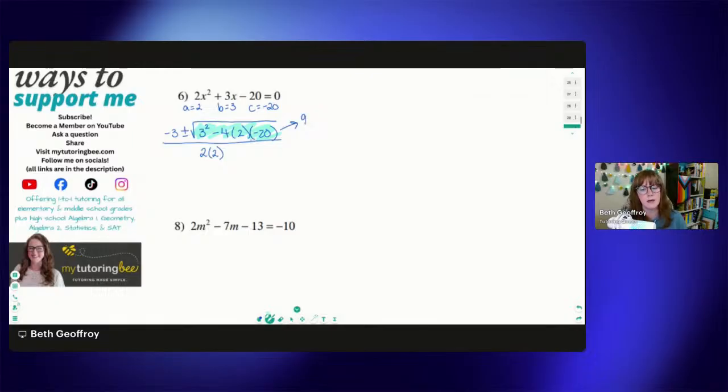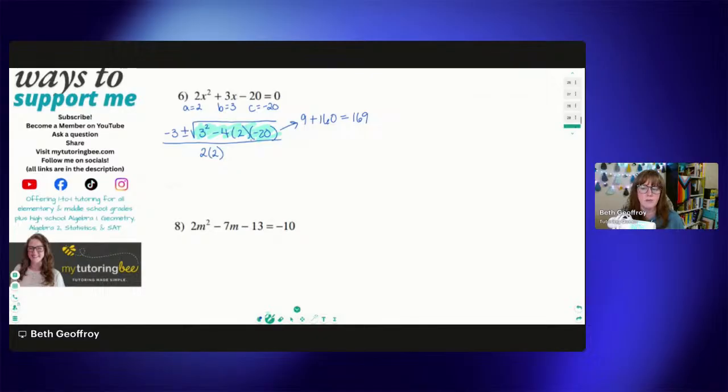So 3 squared is 9. And then you can consider this a -4 when you're multiplying if that's helpful for you. Or we can write minus, and then if our number when we multiply all of this is negative, then we can just turn that into a plus, which is what's going to happen here. So what I typically do is I see, okay, I've got two negatives. I know those are going to cancel out and make it plus. So now I just have to worry about the multiplication part. So 2 times 20 is 40, and then 40 times 4 is 160. So then 9 plus 160 is 169.